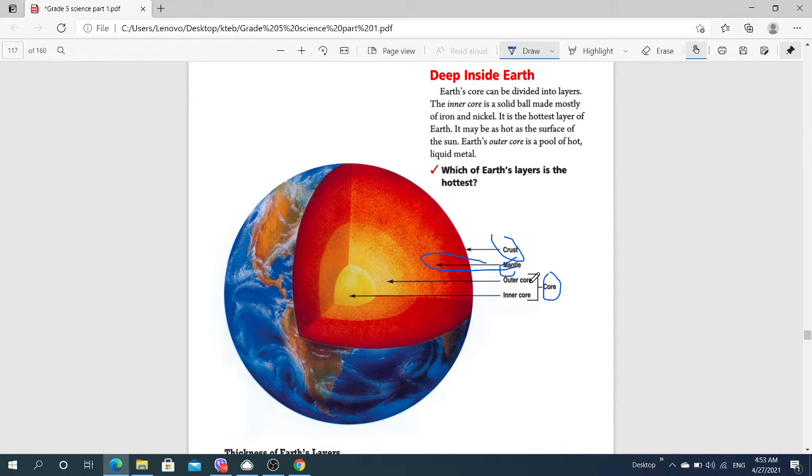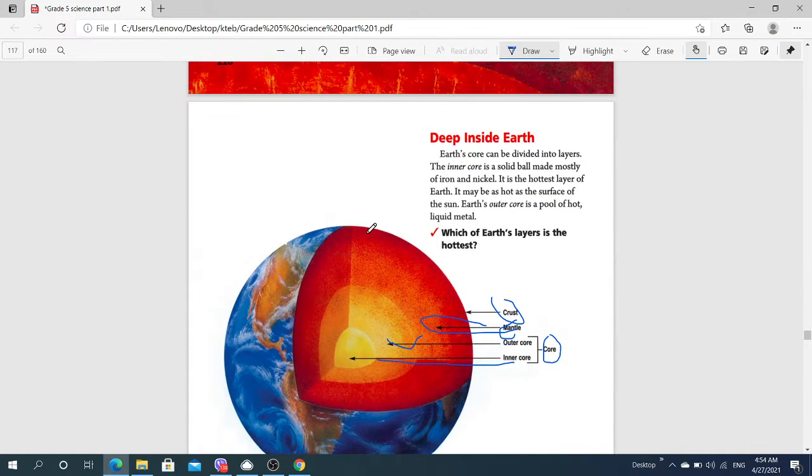The core is the hottest layer of the earth. The core has two layers: the outer core and the inner core. The inner core, inside the earth, is very hot, the hottest layer.